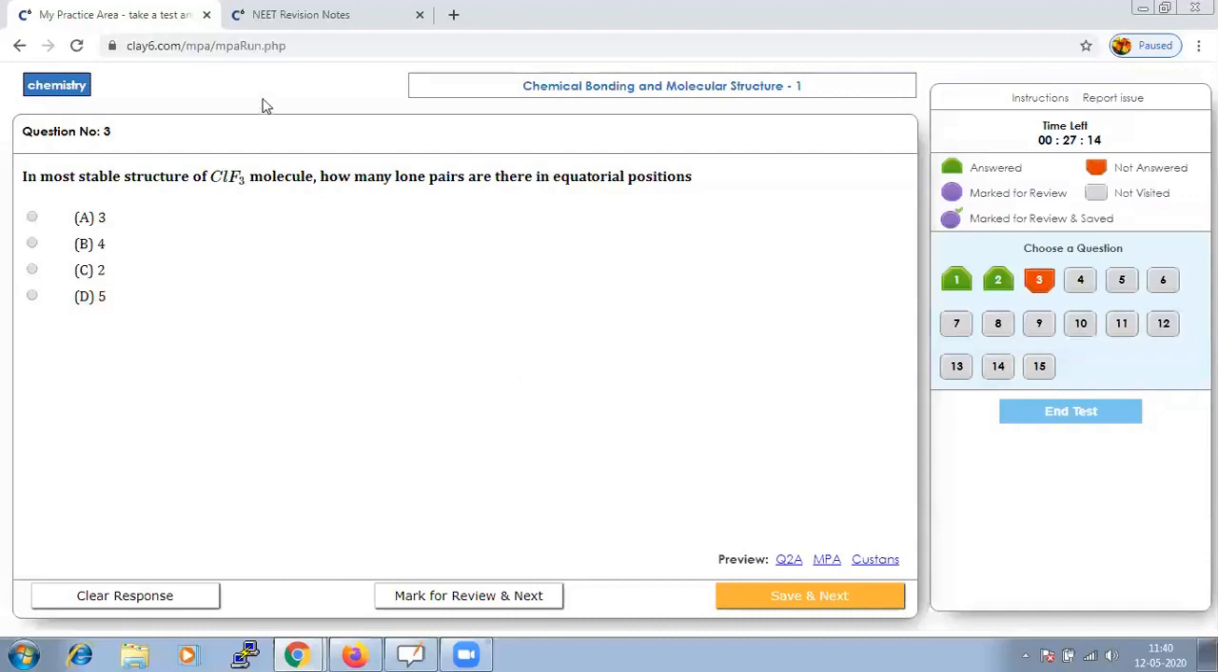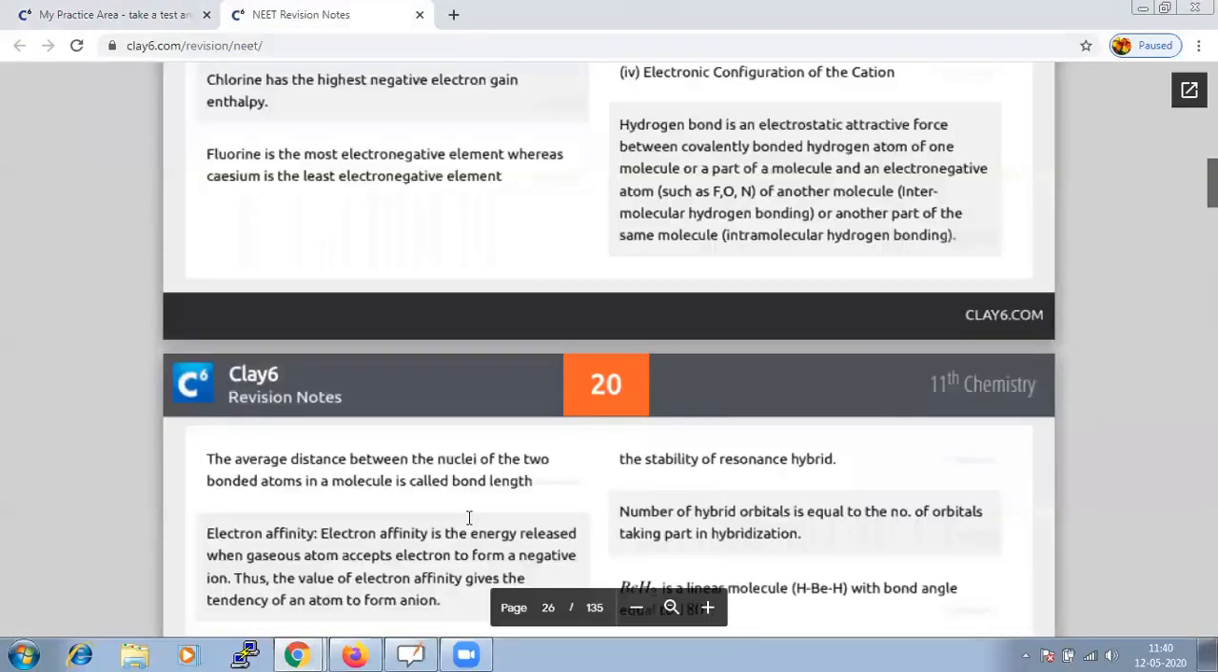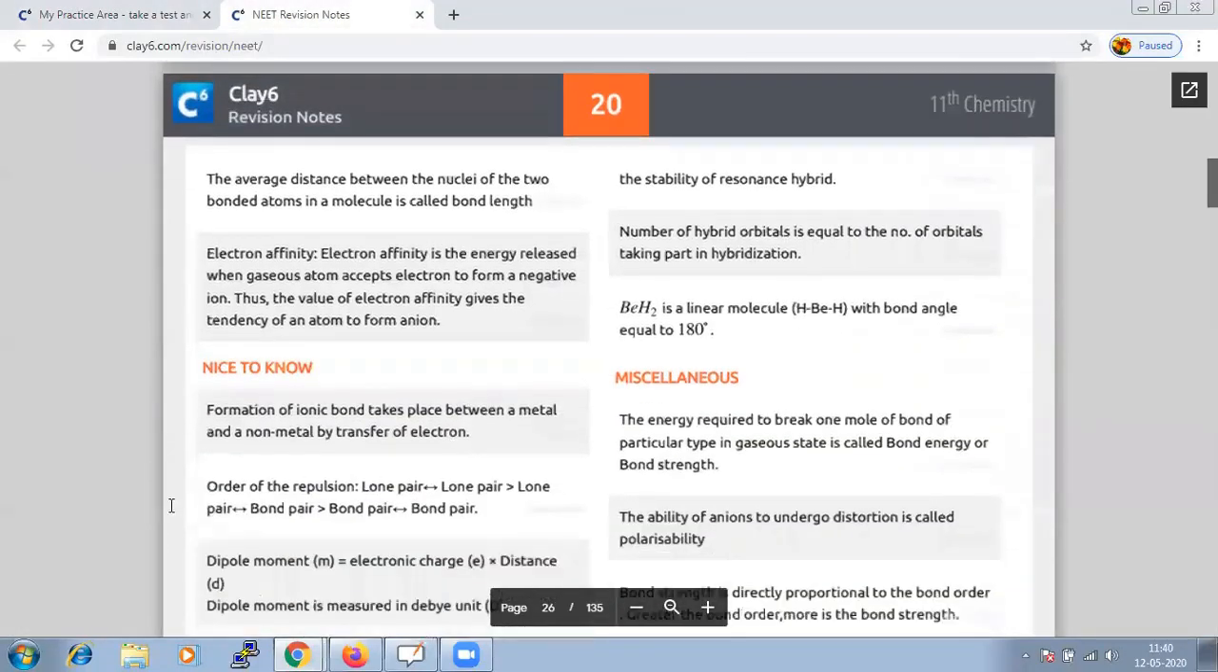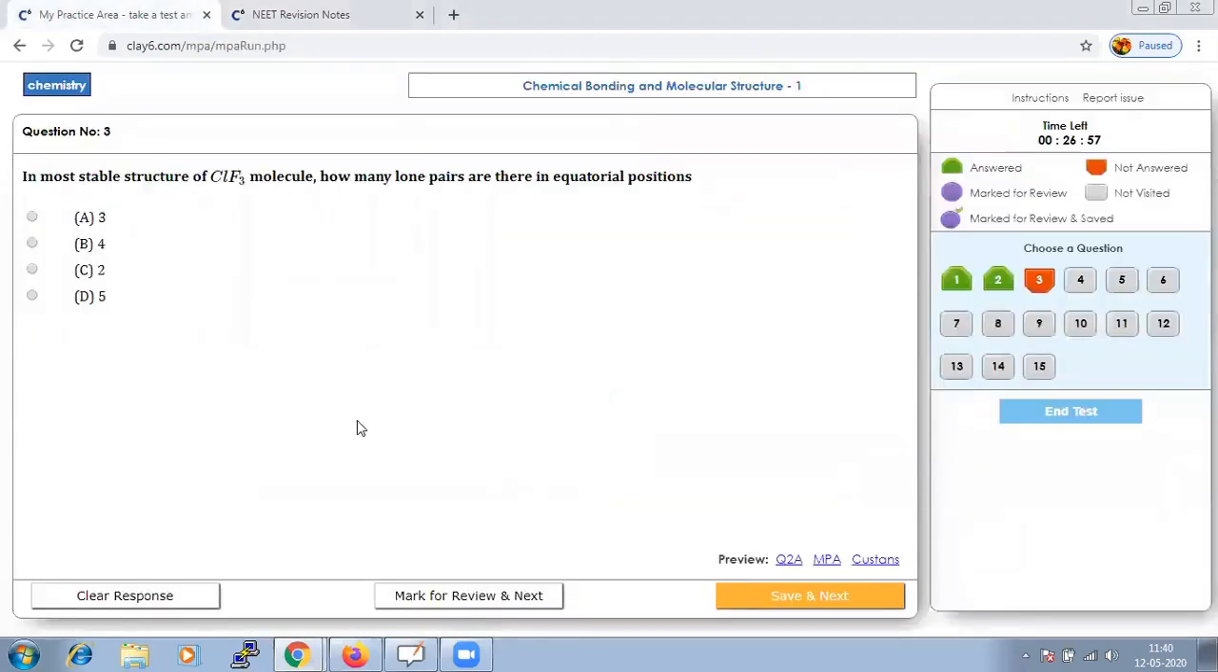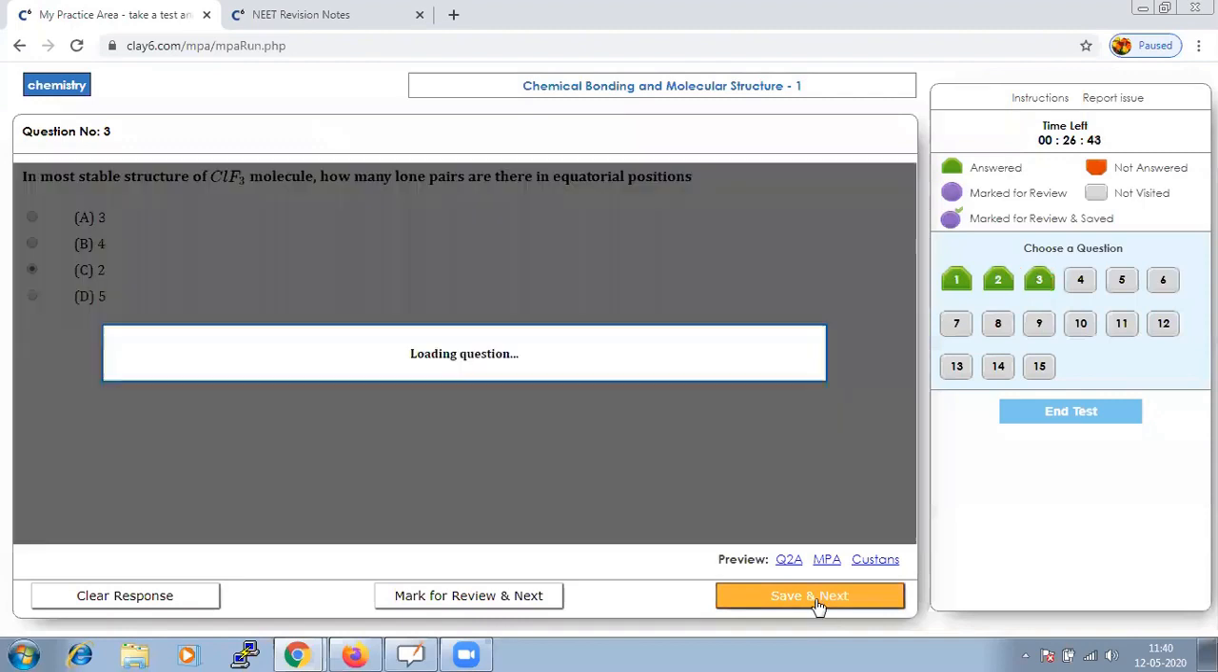That means, as I showed you a comparison in our revision notes, that here this is important. That is your order of repulsion. How do you compare among each other? When you compare that, you will come to a conclusion that it will have two lone pairs in its equatorial position. Let us save that and go to next.